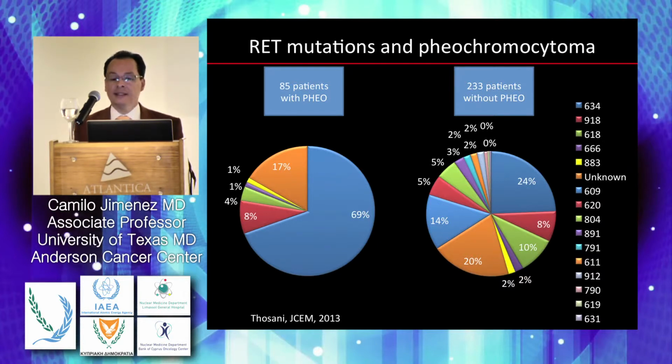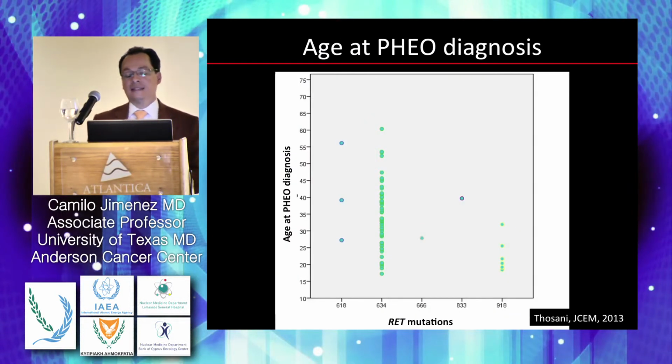In 8%, 918 was another important mutation associated with disease, and rarely we saw it associated with 883, with 618, and with mutations in codon 666. So pheochromocytomas are much more selective as a disease. The age of presentation of pheochromocytomas in these patients varies a lot depending on the mutation. When you have a mutation in 634, it may go from age 15 up to age 60.